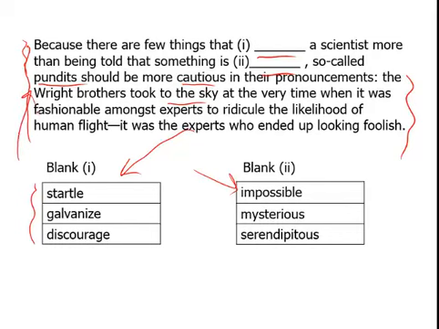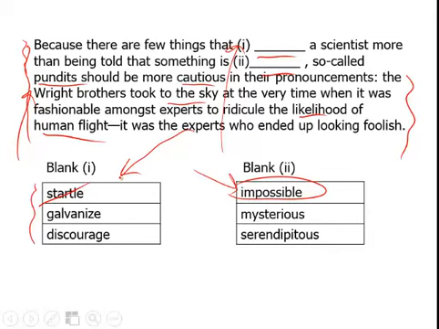In the case of the Wright brothers, these pundits or these experts were saying, oh, you can't fly. But they're saying this at the time the Wright brothers were actually able to fly. And so we go back to these first blanks, and therefore to scientists, there are few things that really motivate them than being told that something is what? Well, they're saying ridicule the likelihood of human flight. Being told something is impossible. You can't do it. Therefore, that doesn't startle them.